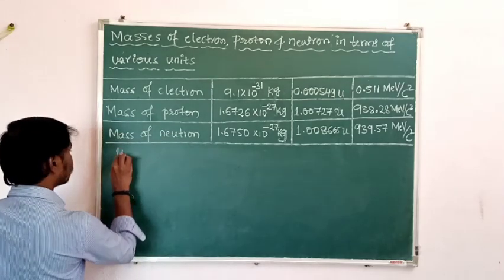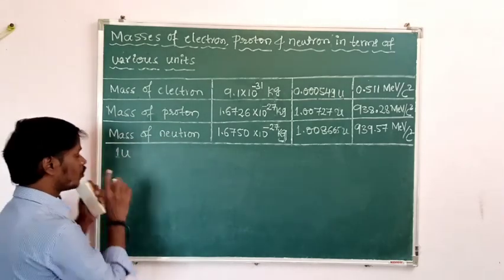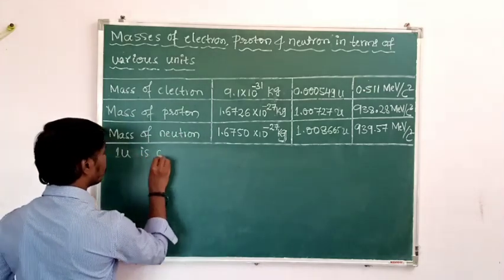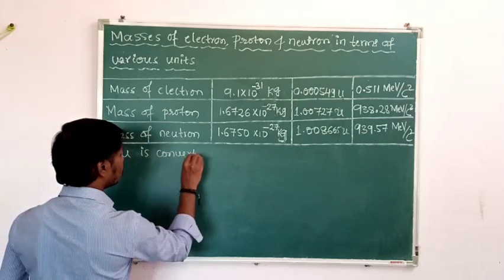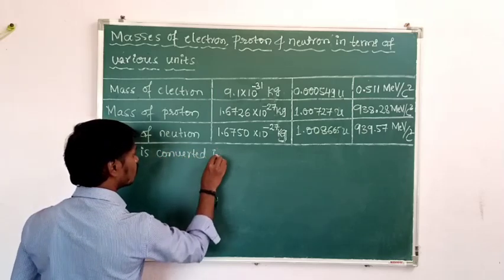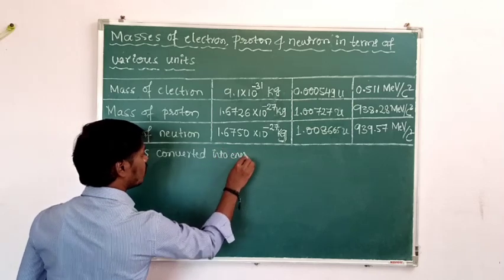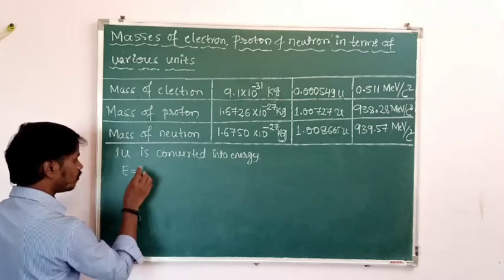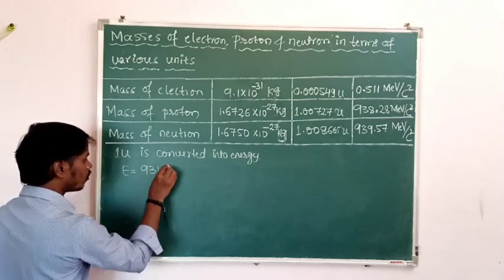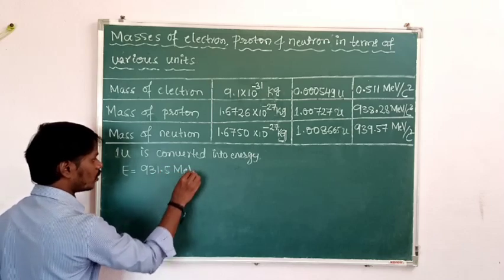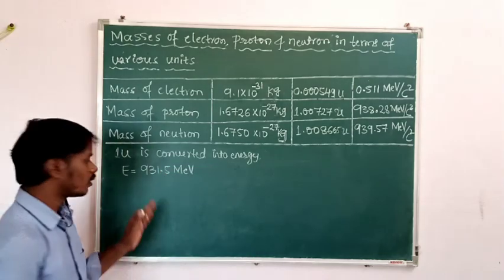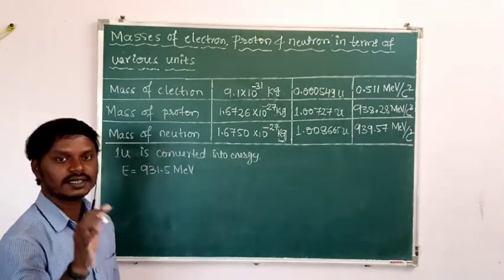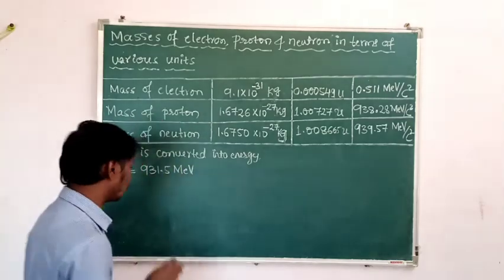If one atomic mass unit, that is 1 U, otherwise you can write 1 AMU, is converted into energy, means the mass is converted into energy, then the energy released is E equal to 931.5 million electron volt. Then already we know that E is nothing but m into c square. E equal to m into c square.